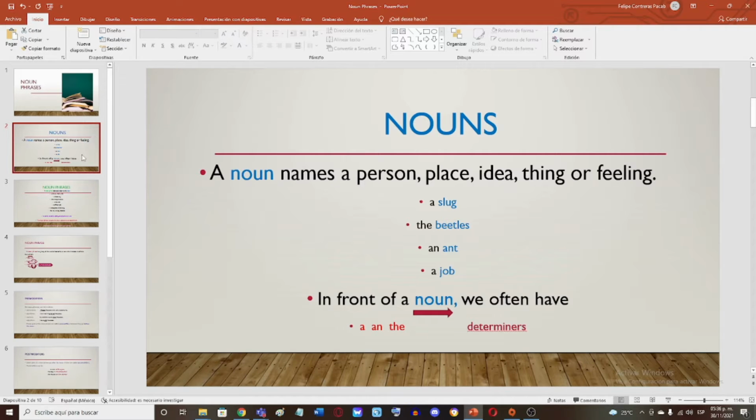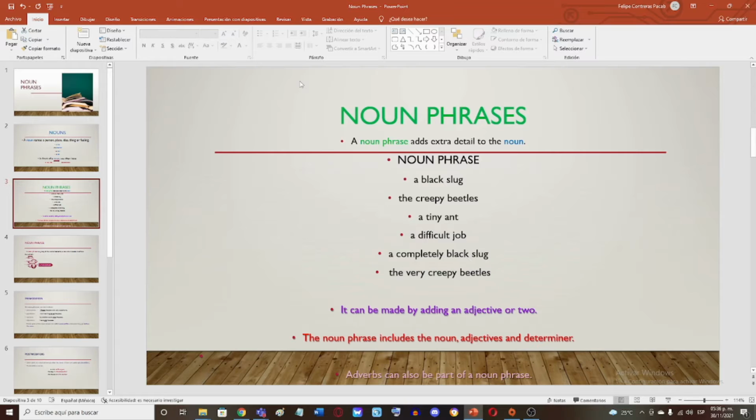Francisco, would you please kindly tell me an example of a noun? For example, a banana, a dog, a teacher. Very well, very well. Those are very good nouns. All right, so let's actually go to noun phrases.